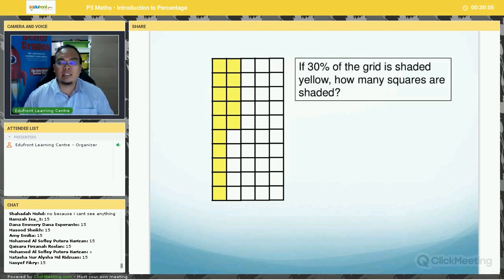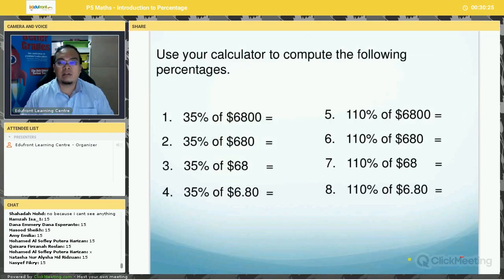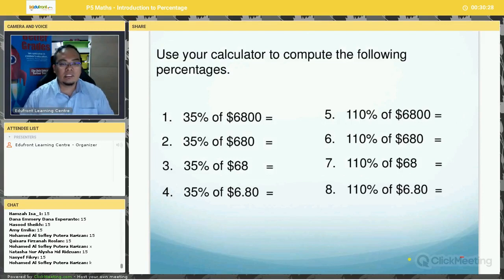Okay, so let's move on. We are going to do more challenging problems on percentage very shortly. So I hope you have understood everything so far. Okay, let's do some activity. I have some very simple calculations for you to work on. Let's take a look at this. I give you all 5 minutes to do this. You can use your calculators. Bring your calculators.